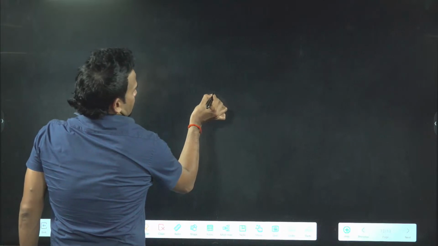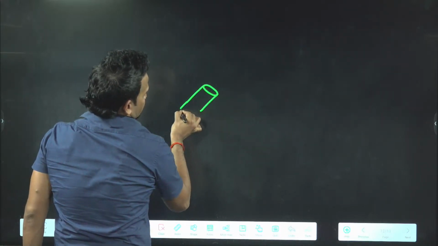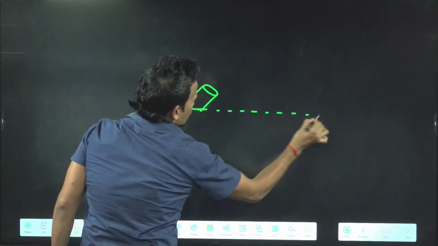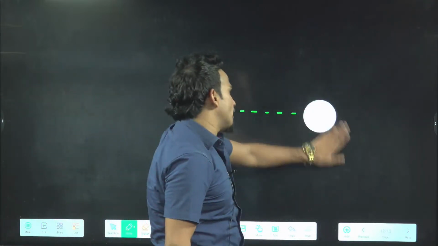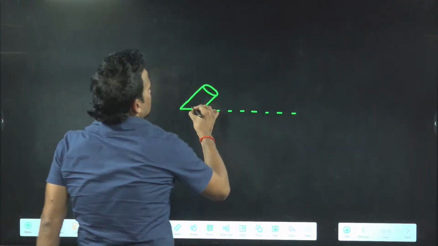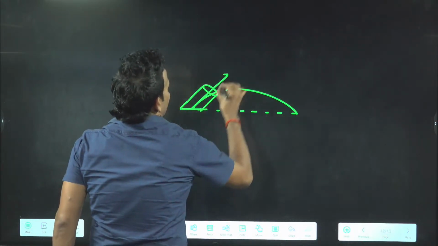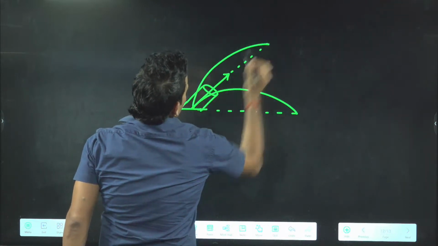You write the question. A cannon fires bullets in all possible directions with the same speed u.